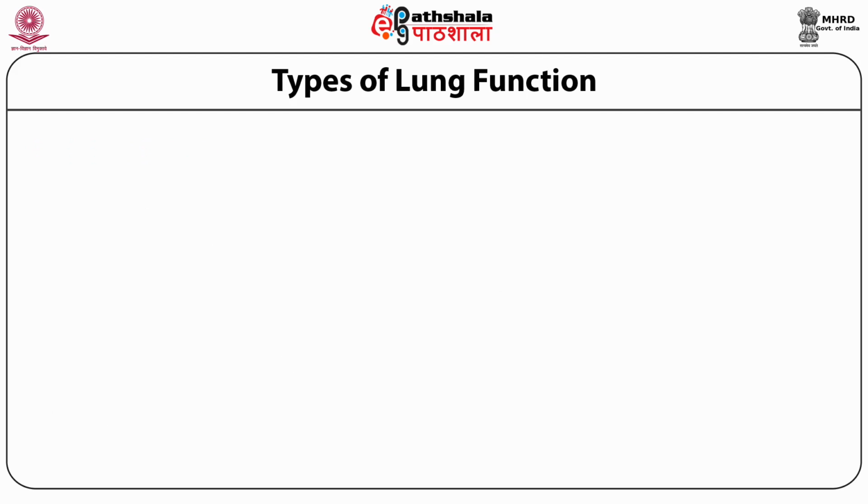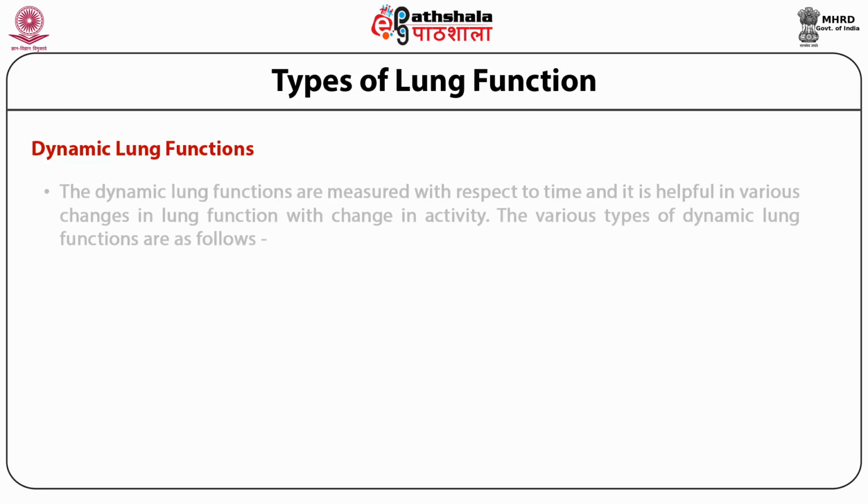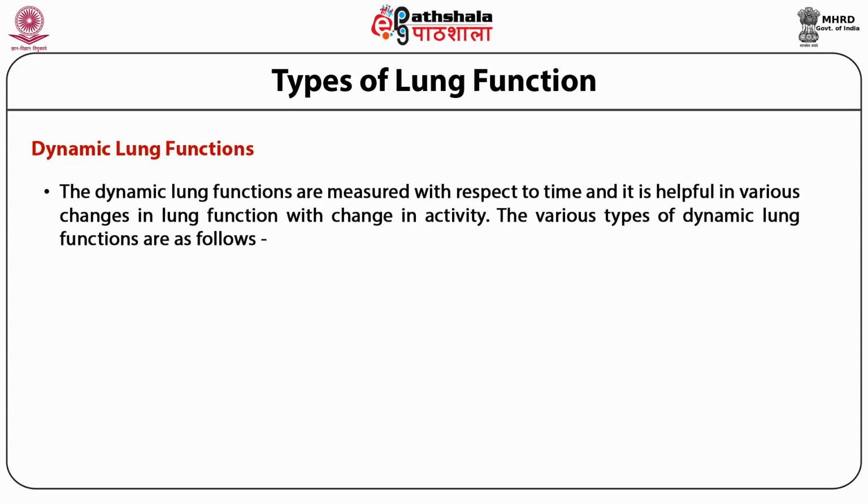Now let's come to the dynamic lung functions. What do we understand by the term dynamic lung functions? The dynamic lung functions are measured with respect to time, and they are helpful in showing various changes in lung function with changes in activity.